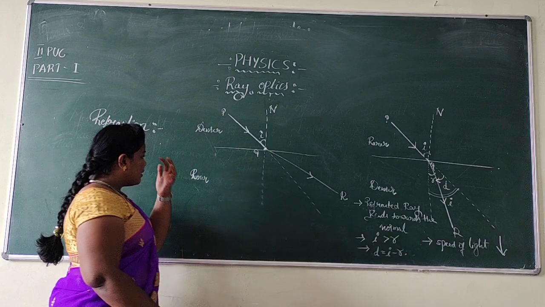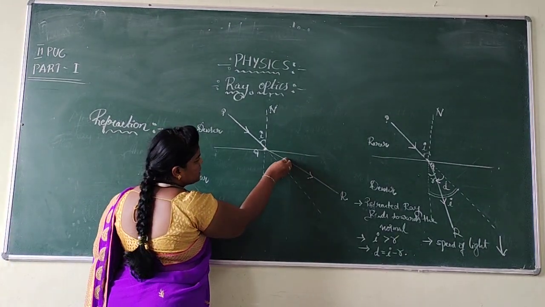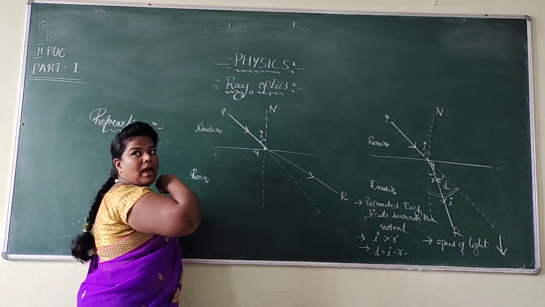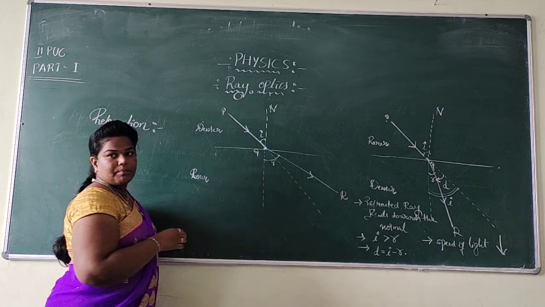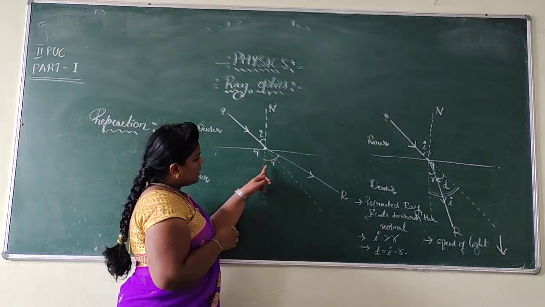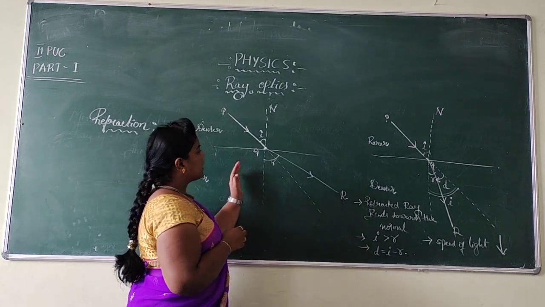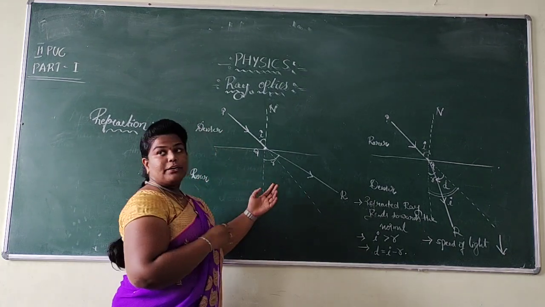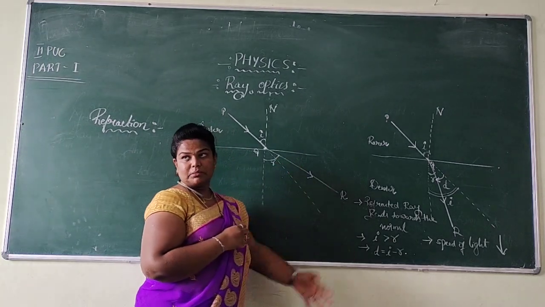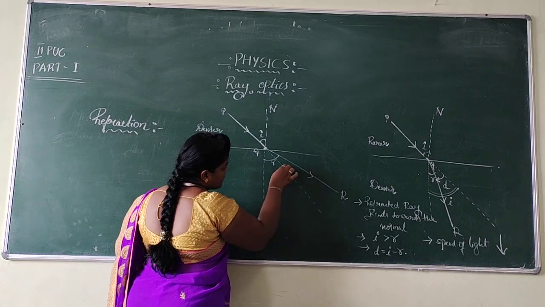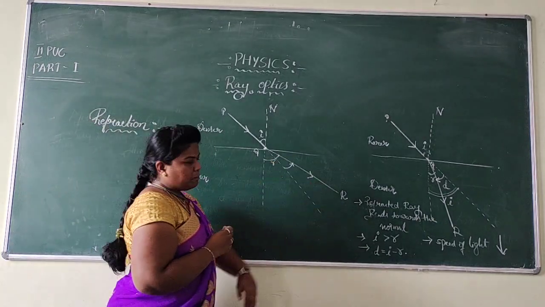QR is said to be the refracted ray. The angle which was present between the refracted ray and the normal is called the angle of refraction. Actually, the ray of light should travel in this direction if the second medium was absent, but due to the presence of this medium, it has shifted away from the normal. So it has deviated from this position to the QR position.